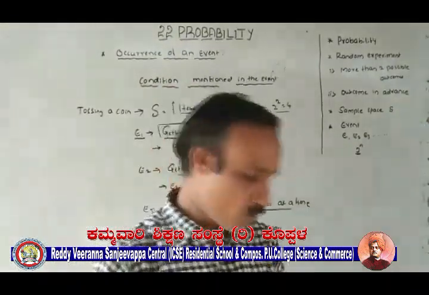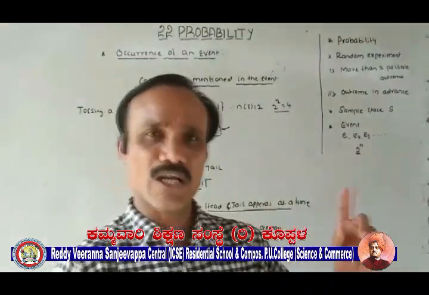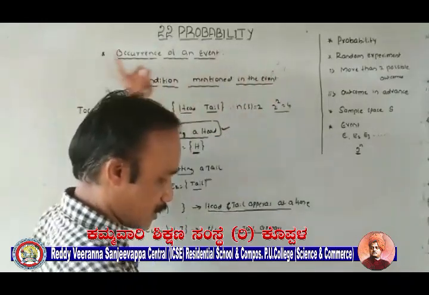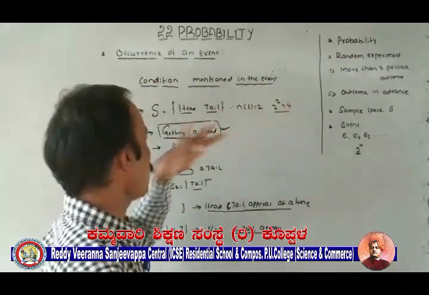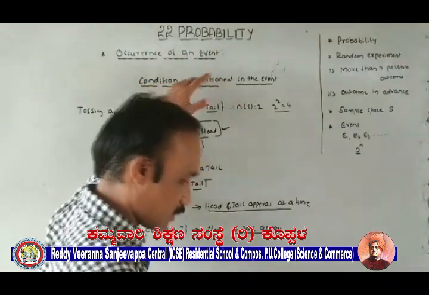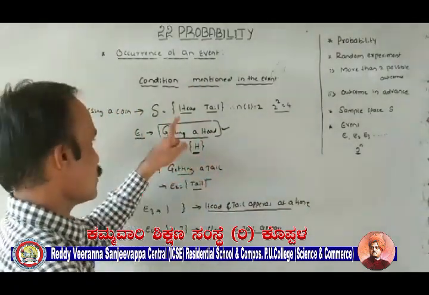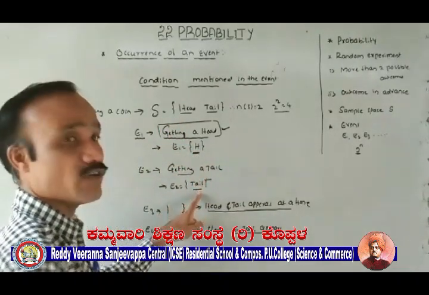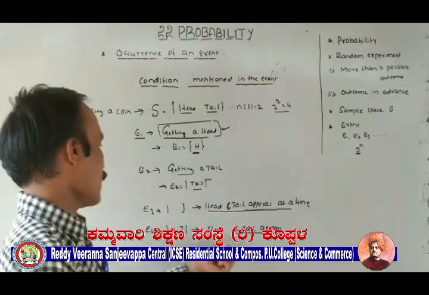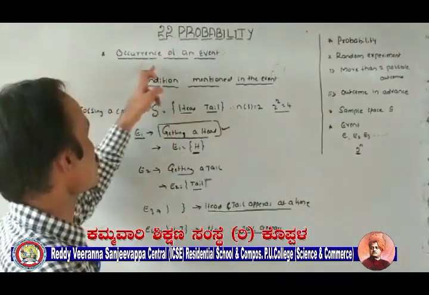As I repeat last time, when the outcome of the random experiment satisfies the condition mentioned in the event, then we can say that event has occurred. So getting a head, this event has occurred. Getting a tail, T, event has occurred. Head and tail appears at a time. Yes, null set, event has occurred. Head or tail appears, H or T, event has occurred. So this is the meaning of occurrence of an event.